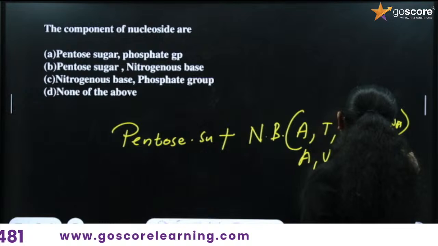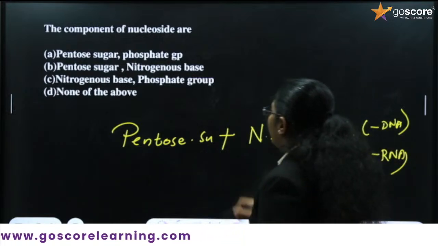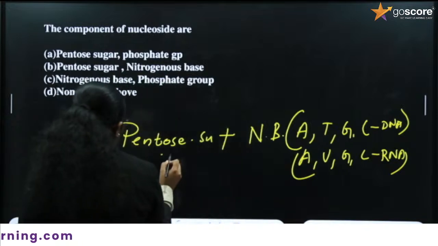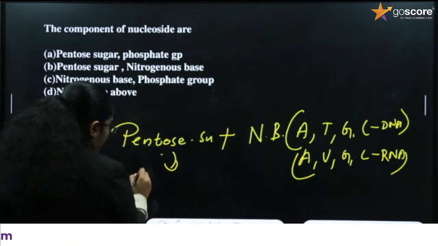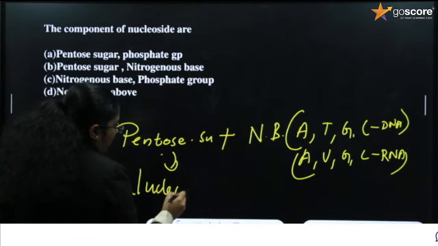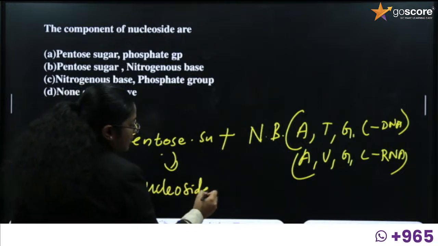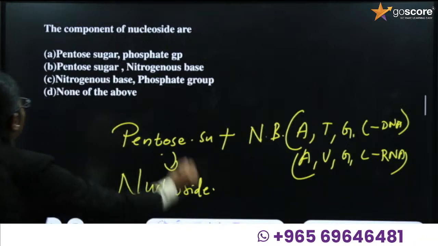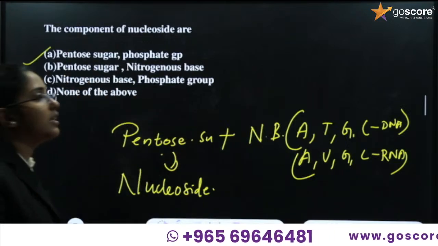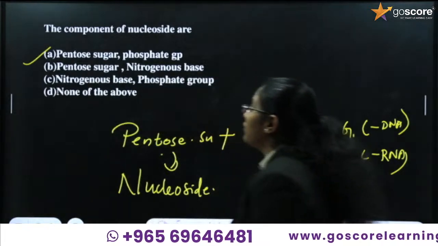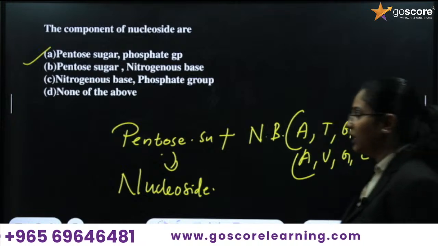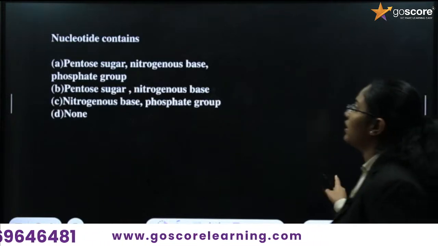So if pentose sugar and nitrogen base come together, then we will call it a nucleoside. So what will be the answer? Pentose sugar and nitrogen base will be the answer. Okay. Clear? So what is the next question?